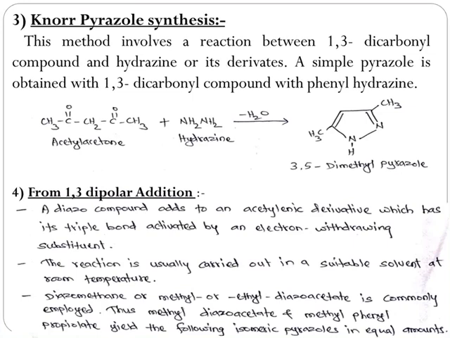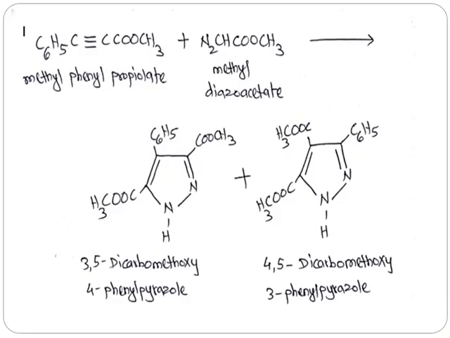Next method of synthesis, pyrazoles can be synthesized from 1,3-dipolar addition also. Look at the reaction. Methyl phenylpropiolate on reaction with methyl diazoacetate yields 3,5-dicarbomethoxy 4-phenyl pyrazole and 4,5-dicarbomethoxy 3-phenyl pyrazole in equal amounts.